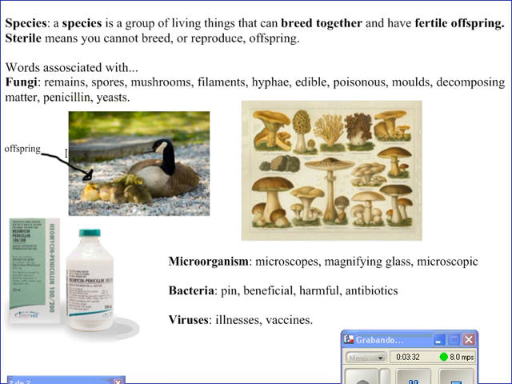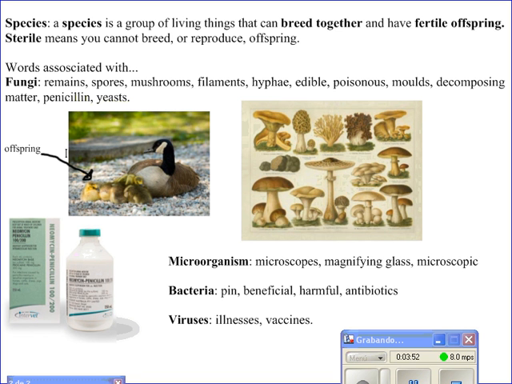Species. There are many different kinds of dogs. Although they look different, they can breed together and have fertile offspring. This means their young can reproduce. This is why they all belong to the same species.